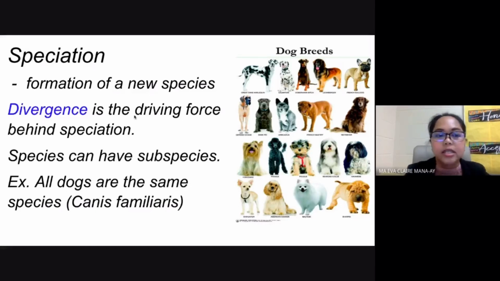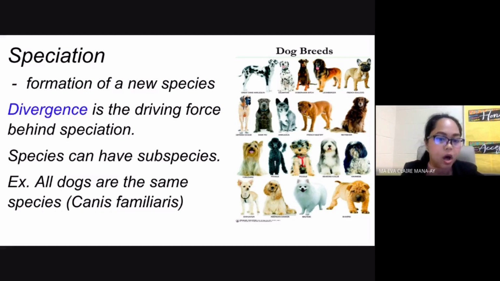All right, now going back to the topic again, whenever you have speciation, the formation of new species, this is driven by divergence. When you say divergence here, you have a single species and it diverges or divides into two or more subspecies. The example we have here is your dogs. The scientific name of your dog is Canis familiaris. We've talked about this when we talked about Carolus Linnaeus. We said Carolus Linnaeus introduced binomial nomenclature, the use of two names in the scientific names of different organisms. So when you say Canis familiaris here, this is the scientific name of all types of dogs.